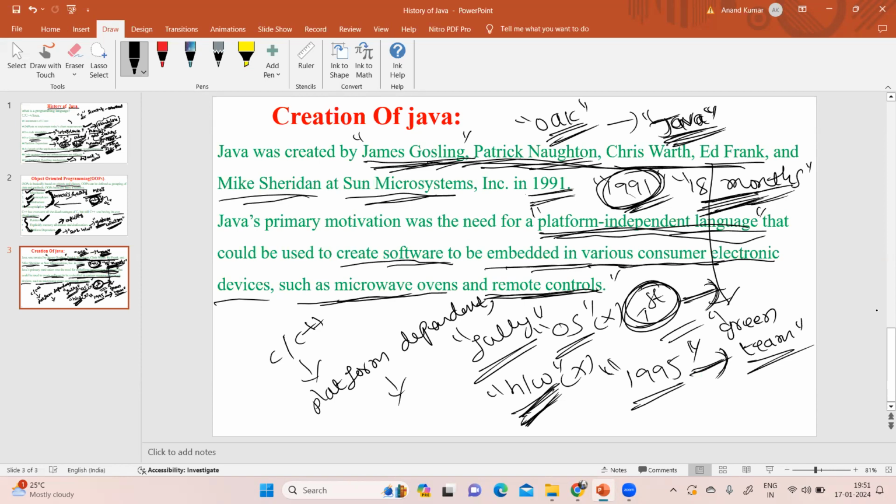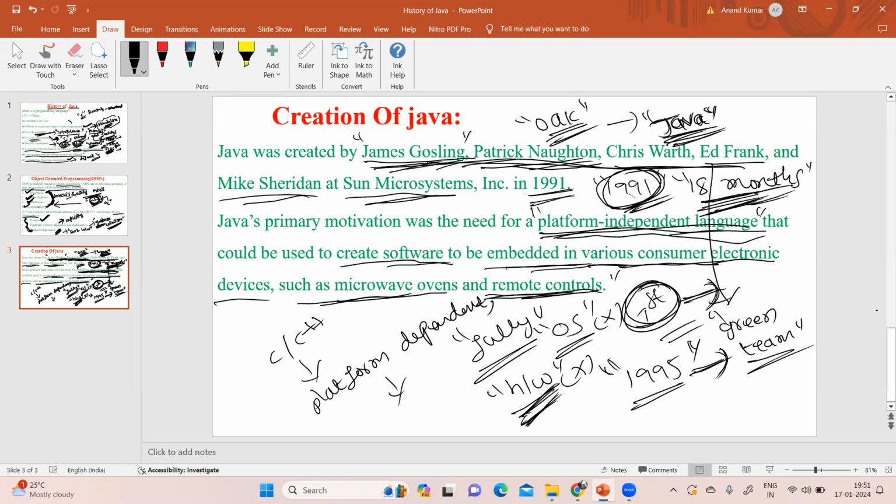Even C++ has its own limitations. After that, Java was created. James Gosling is the main person, and Patrick Naughton, Chris Warth, Ed Frank, and Mike Sheridan were the supporting staff to James Gosling.